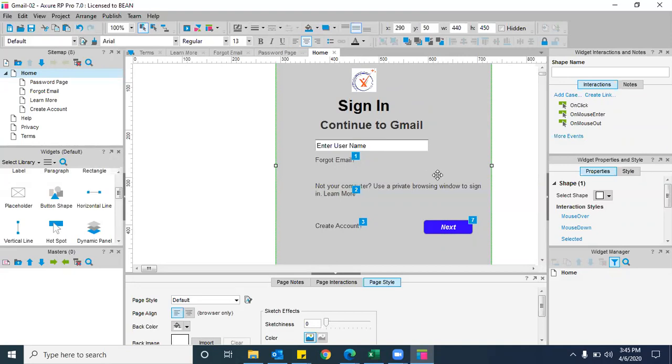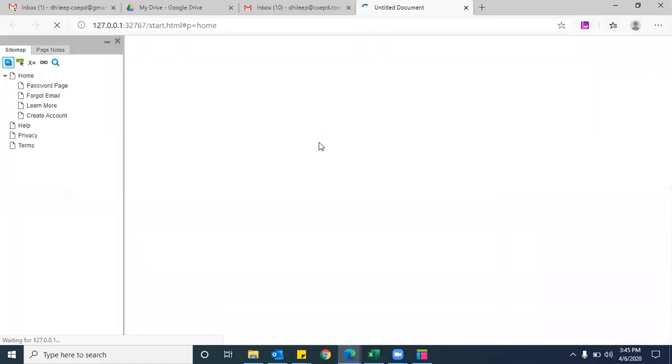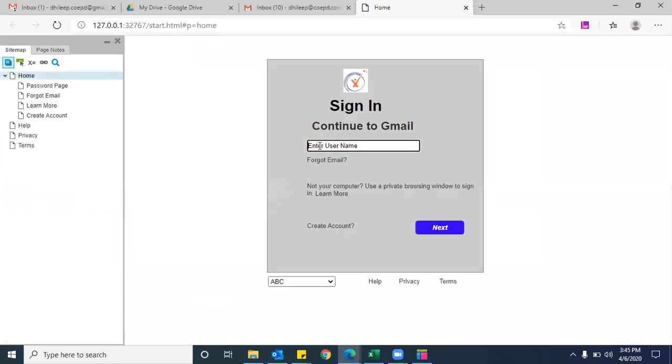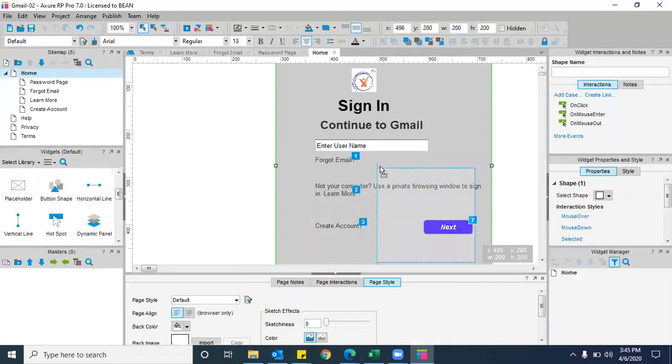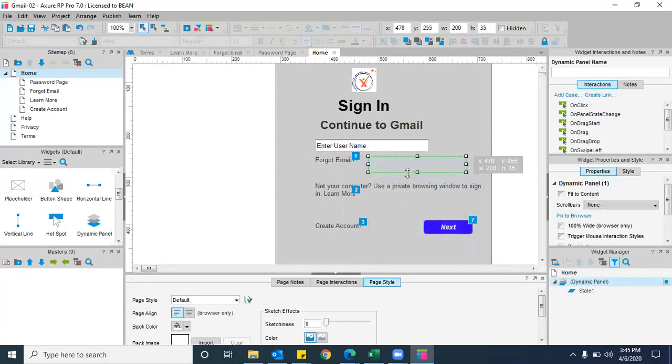Now we have to display some messages for those alternative flows, for those dynamic ones. Why do I call it dynamic? For example, see here, while I am running the page in the HTML tags, while I am entering invalid usernames, then only I should get a message here in a dynamic one, right or wrong? Correct. Dynamically, I need to get some error messages. That's the reason I'm using dynamic panels here, see. Because I need to get error messages dynamically, if I enter wrong passwords or wrong usernames, then only I need to get that message, right or wrong?